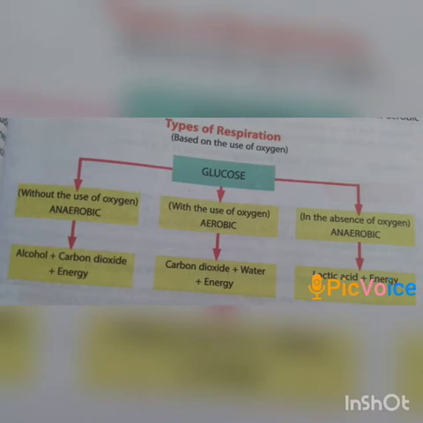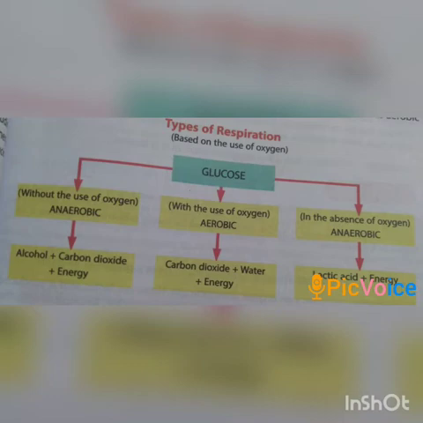An organism is described as aerobic if it requires oxygen in order to survive. And in aerobic respiration, the products are carbon dioxide, water, and energy. That means energy is released during aerobic respiration with the use of oxygen, and carbon dioxide and water are also released.